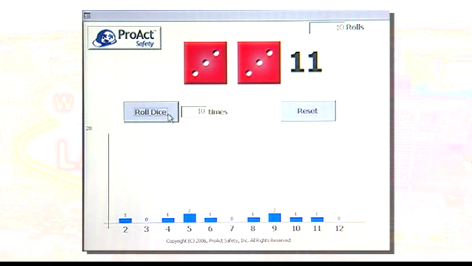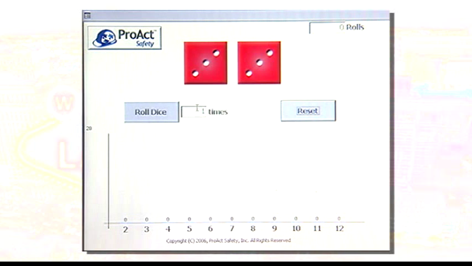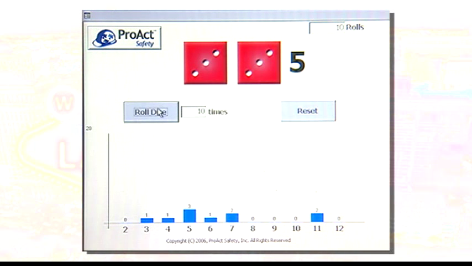So, two people have rolled the dice 10 times each, and their experiences overlap in some places, but they're not identical. If you got these two people together and said, discuss your experience rolling dice, they'd have some points of agreement and some points of disagreement. So let's bring a third person in and roll the dice 10 times again. Again, our third example doesn't exactly match either of the first two. So if 3 people have rolled the dice 10 times, they may have some points of agreement and some points of disagreement. But the real problem here is that none of these people have rolled the dice enough times.